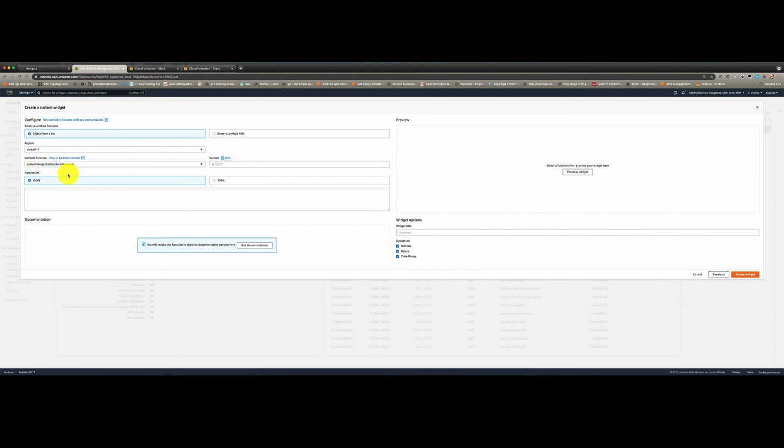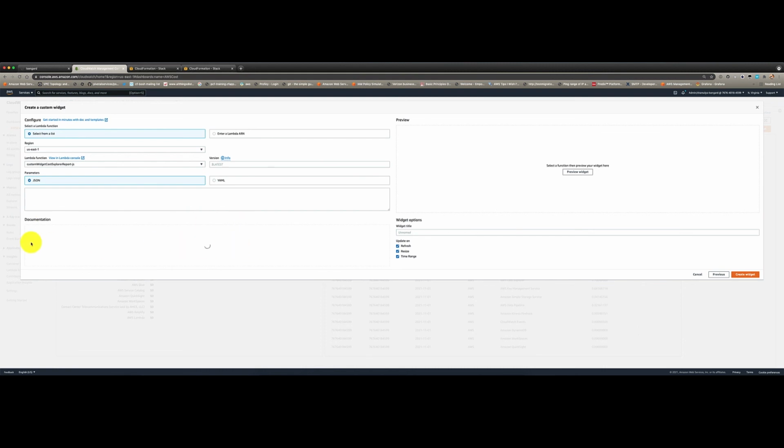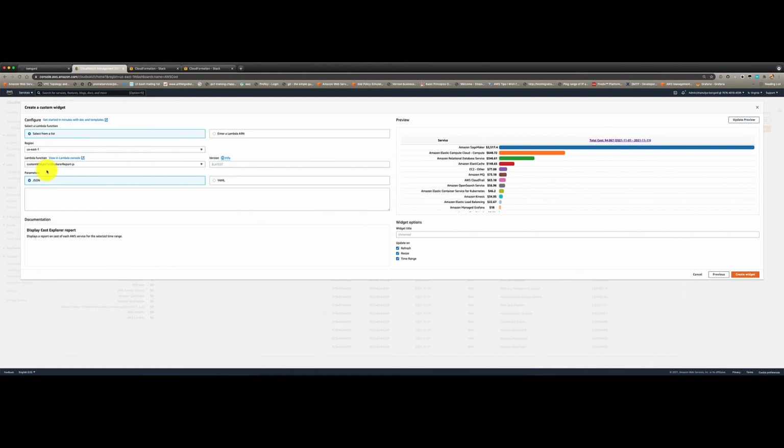In the configuration screen, it will let you select which Lambda function you want to call for this custom widget. So I'm going to select Cost Explorer report, and you can read the documentation. There's not much about it, specifically for this Lambda function. And you can also preview how it's going to look on the dashboard. So this Lambda function is pulling in data from Cost Explorer, and that's it. And if you click on Create Widget, it will add this widget to your dashboard.